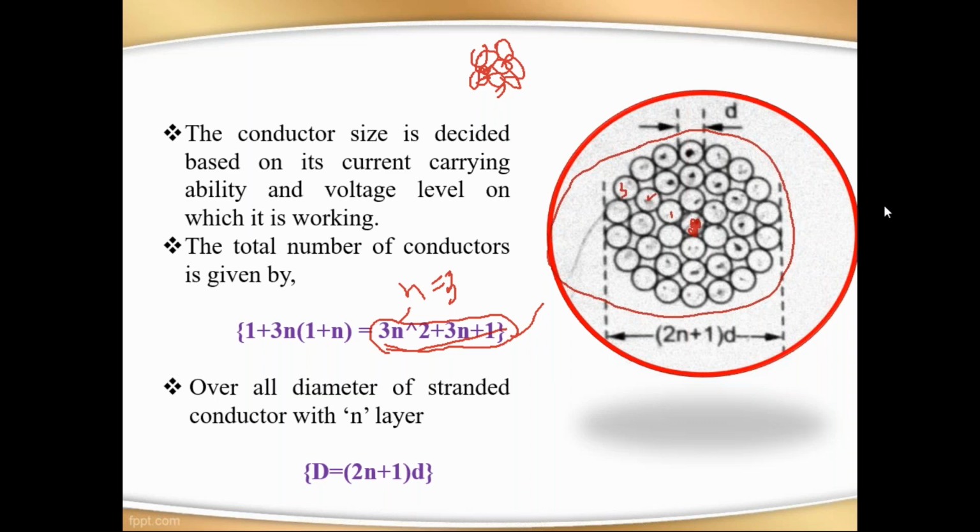No, wrong answer. 37, sir. 37. Okay, now you see that 37. It means that for making this whole conductor, 37 small conductors are needed. Just count these conductors. ఈ కండక్టర్స్ కౌంట్ చేయండి. 37 ఉన్నాయి లేదా చూడండి ఒకసారి.